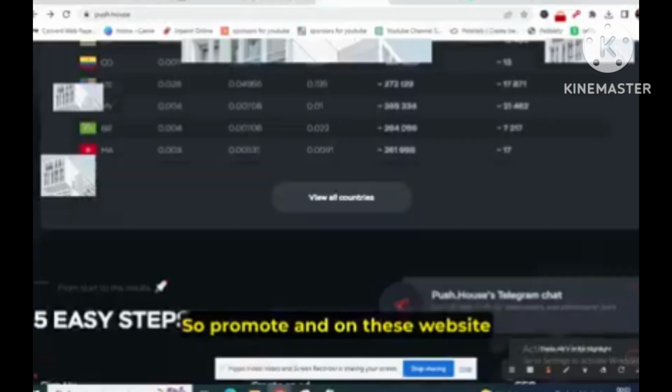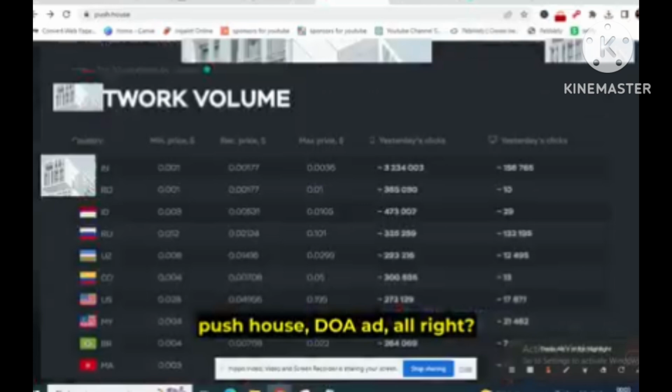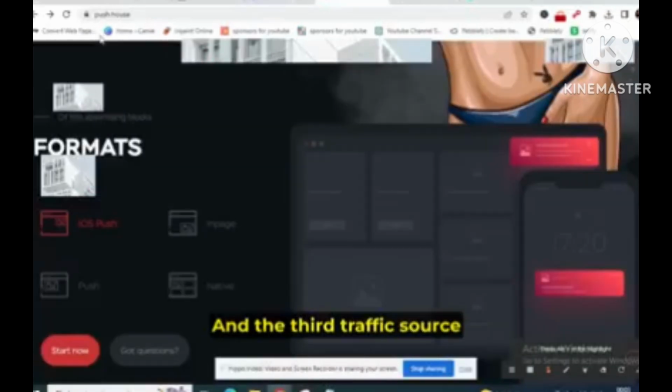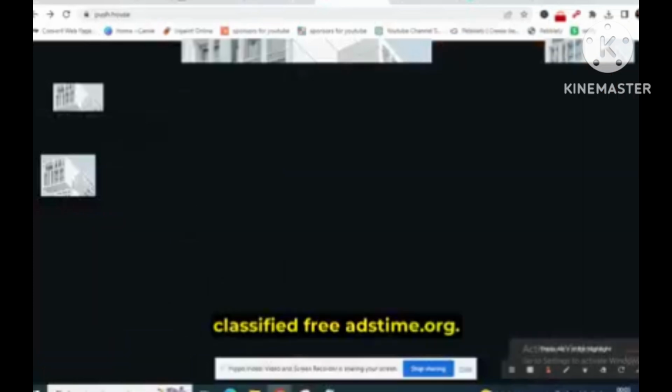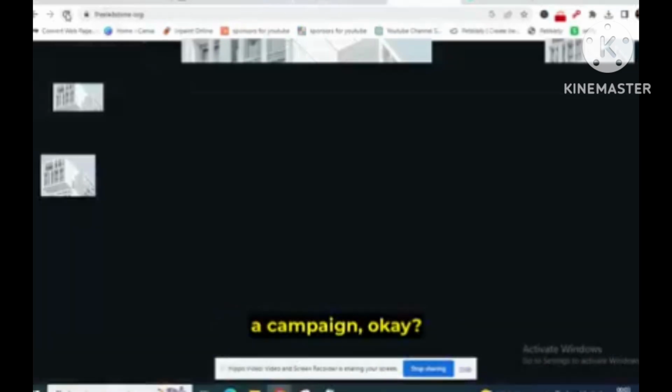So promote on these websites: push.house.com, doa.ad.com. And the third traffic source which I would tell you is free classified, freeadstime.org. This is the free website. You need to create a campaign on this website. It's totally free to create a campaign. It's like a classified site.